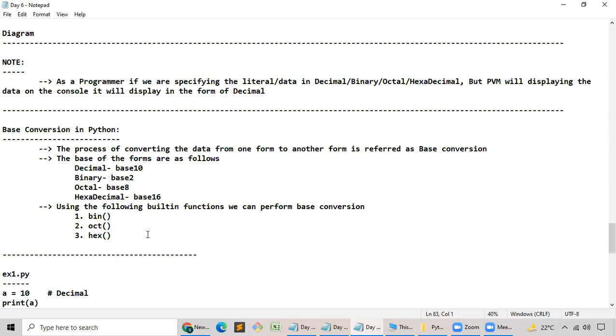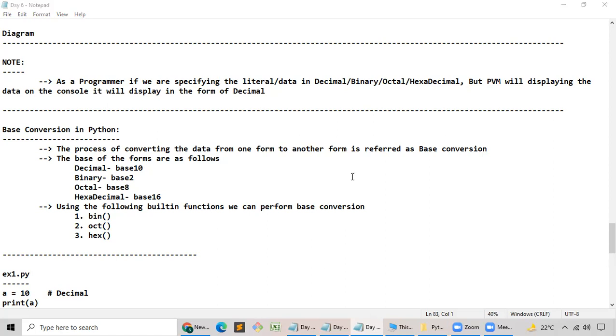Please tell me, when I want to convert given data into binary format, is there any function for that? If there is a function, what is the function name? Oh, very good. Don't you think there is a function called the bin function?